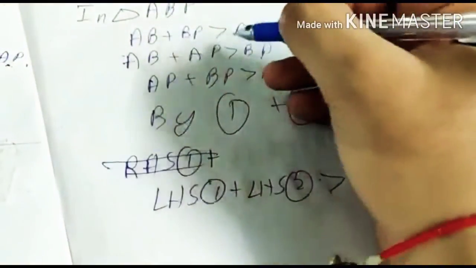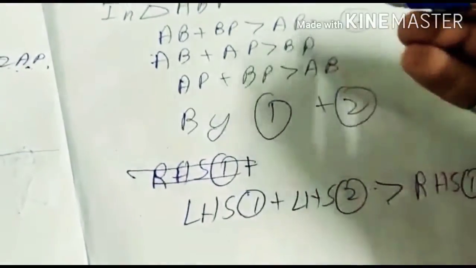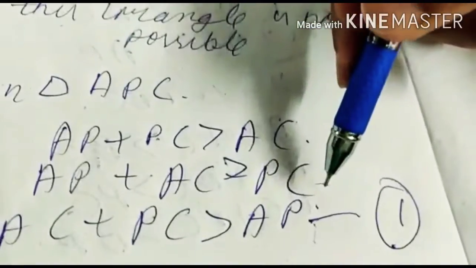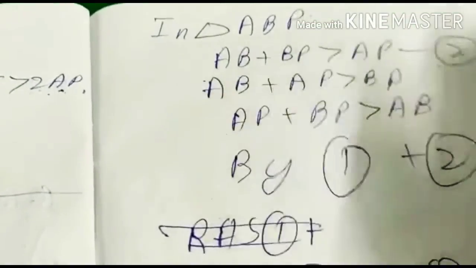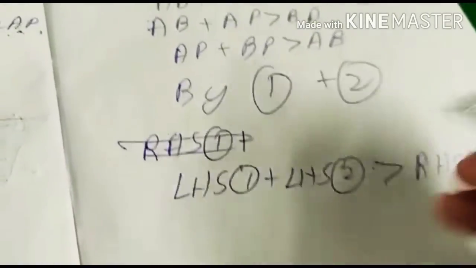Because the sign is the same in both these equations, it is the greater than sign in both of them, we can add the equations easily.